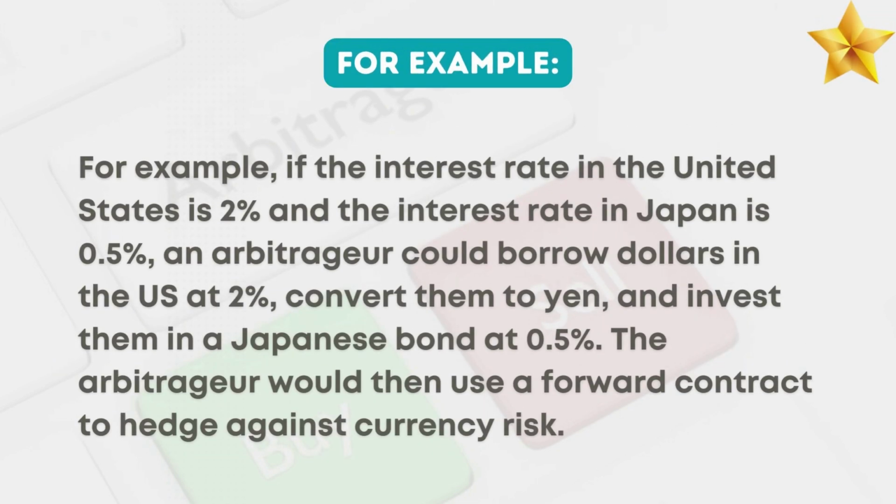For example, if the interest rate in the United States is 2% and the interest rate in Japan is 0.5%, an arbitrageur could borrow dollars in the US at 2%, convert them to yen, and invest them in a Japanese bond at 0.5%.